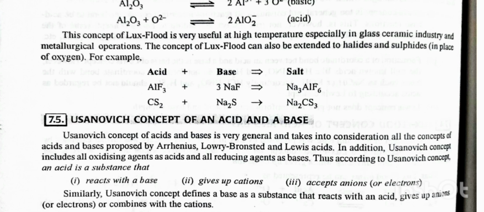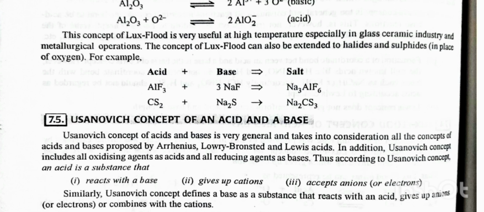Usanovich concept of an acid and a base. The Usanovich concept of acid and base is very general and takes into consideration all the concepts of acids and bases proposed by Arrhenius, Lowry-Bronsted and Lewis. In addition, the Usanovich concept includes all oxidizing agents as acids and all reducing agents as bases.